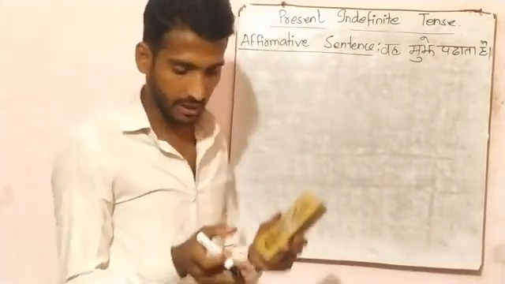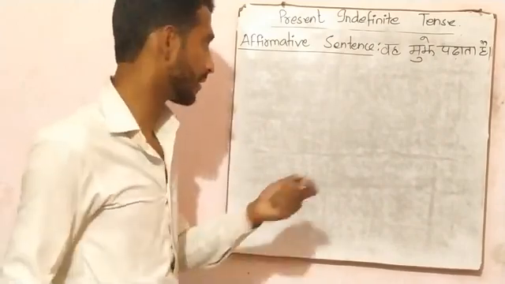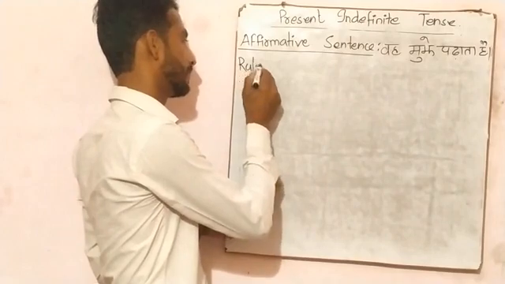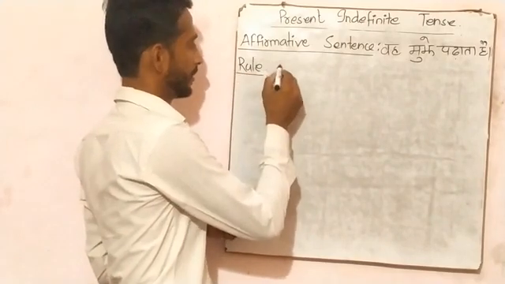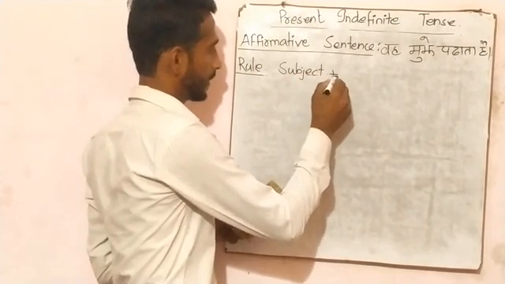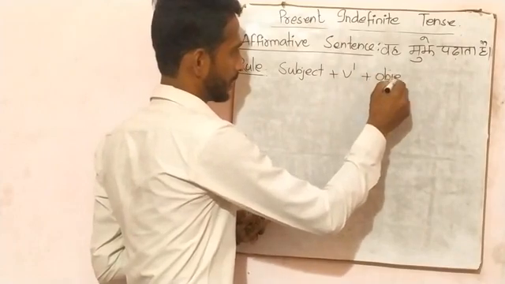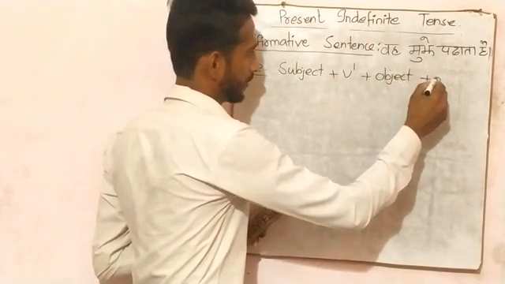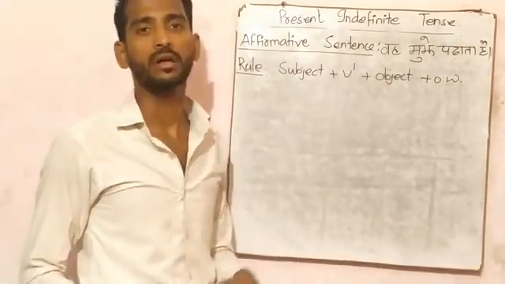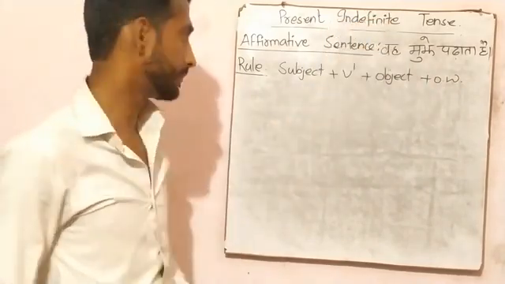Now, affirmative sentence means those sentences which declare something which is positive. Clear? So the rule for affirmative sentence is subject plus verb first form plus object plus other verb. This is the rule for affirmative sentence of present indefinite tense.